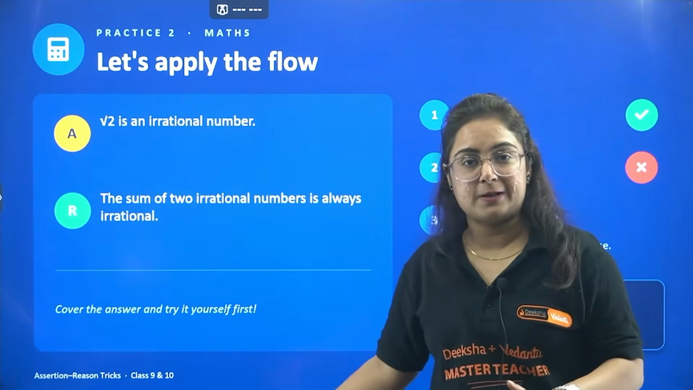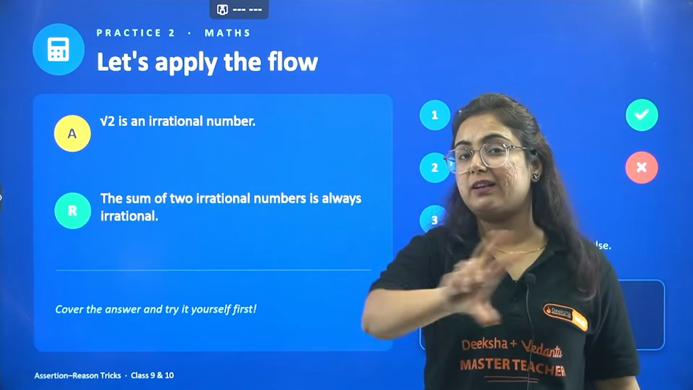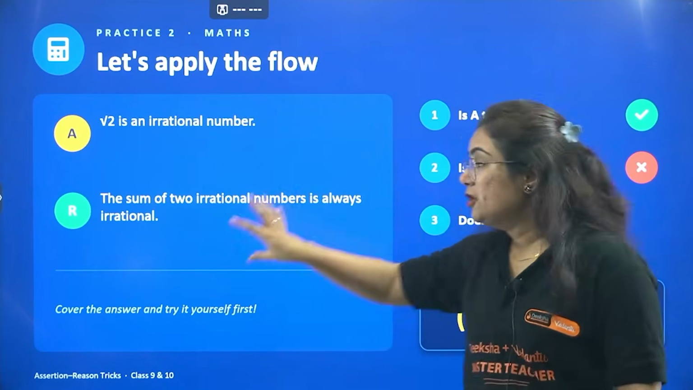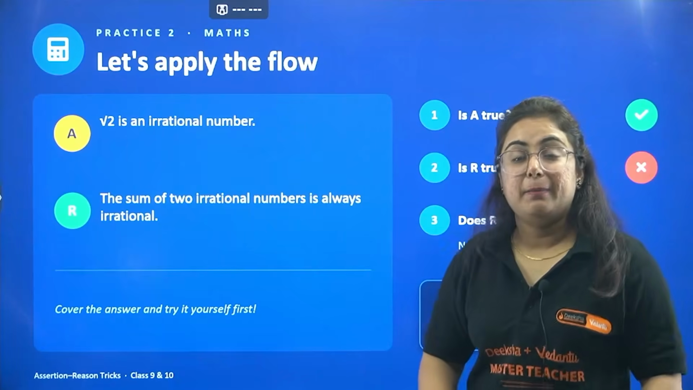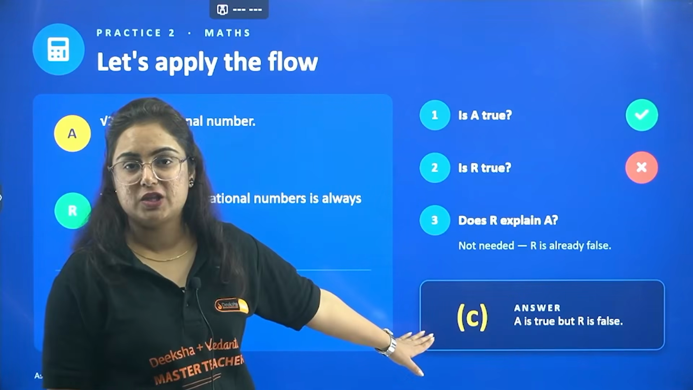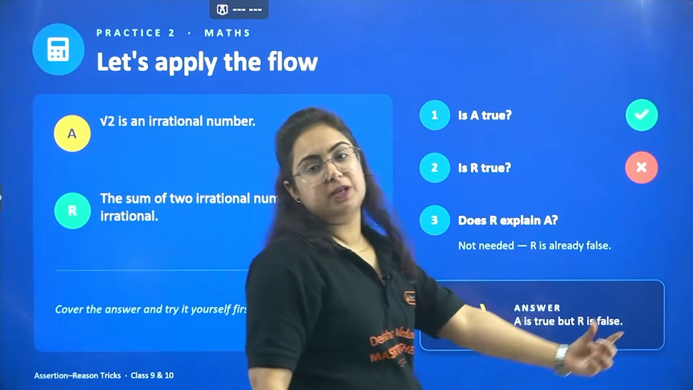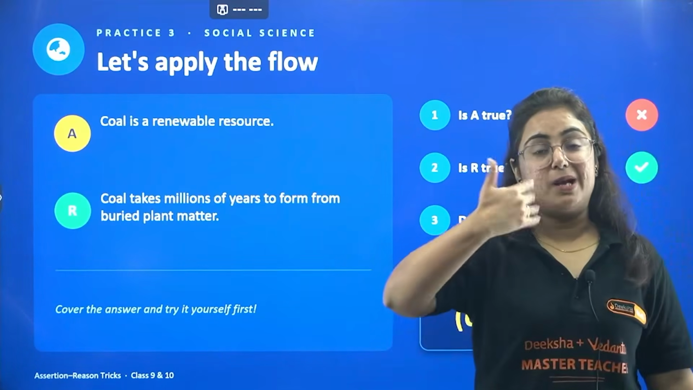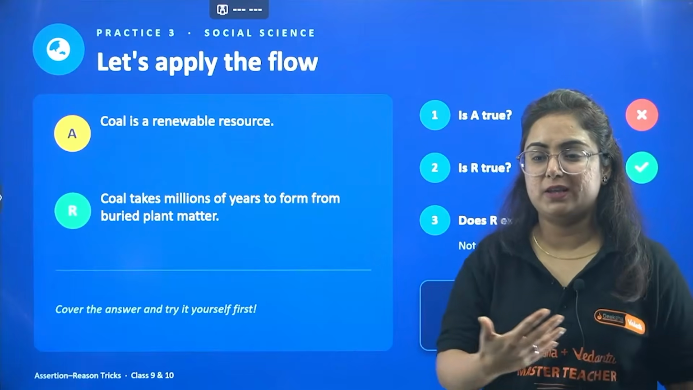We just saw that, right? The sum of two irrational numbers is not always irrational. It can be rational. So R is false. Beta, when R is false, obviously what will happen? You will go to option C. A is true, but R is false. Please apply that in your flow by practicing more and more assertion reason before your examination.